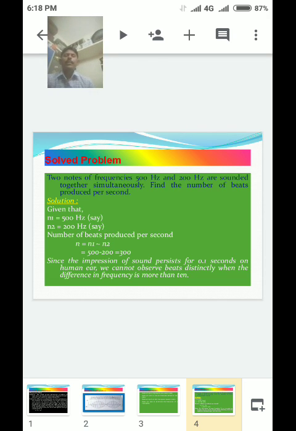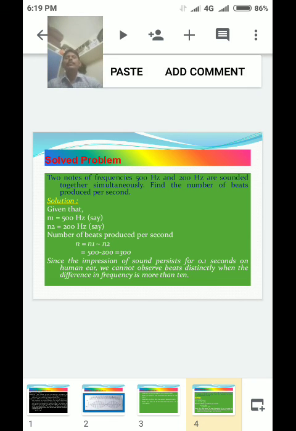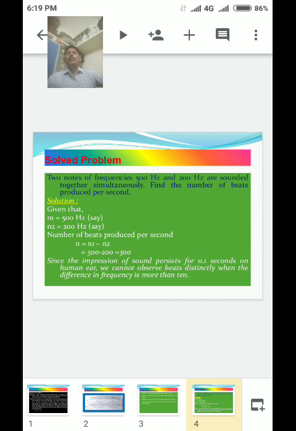Beats topic: n is equal to n1 minus n2, with n1 nearly equal to n2. Don't be confused, it's simple. In problems, to find the beats, n is equal to n1 minus n2.